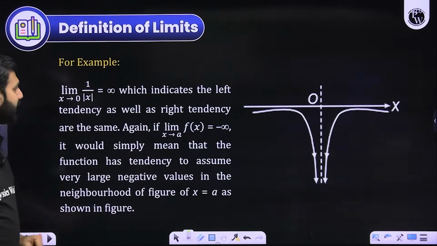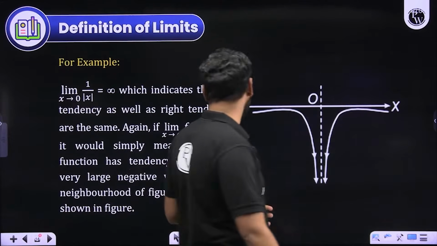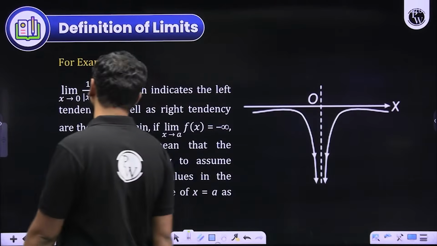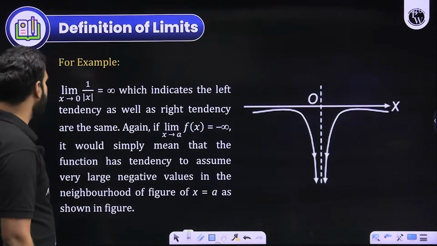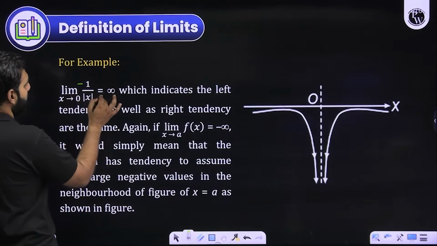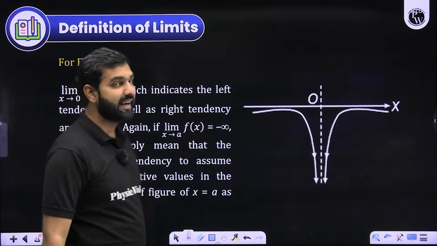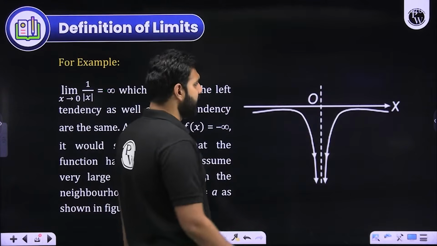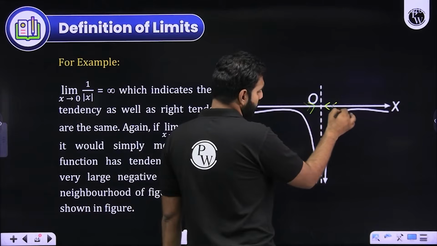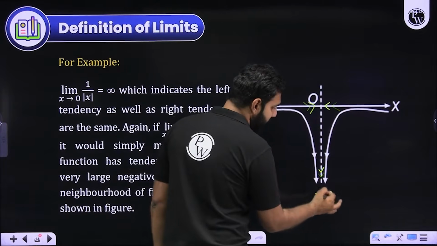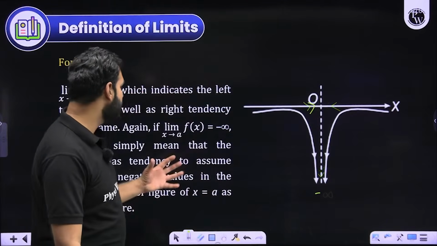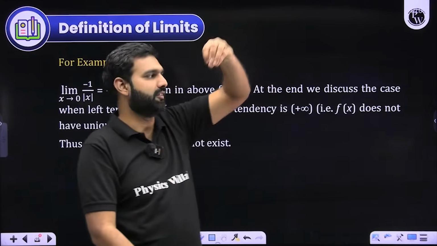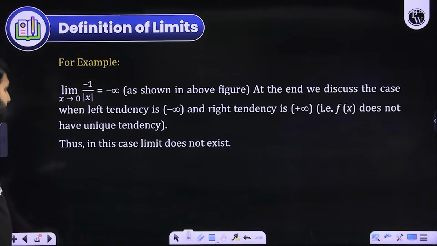Now, moving ahead, let's try and understand this concept from this example as well. Look at the graph of minus 1 by x for a while. Let's say I am drawing the graph of minus 1 by x. I hope you realize that this graph will be drawn like this, below the x-axis, and as soon as x approaches 0, this graph will be approaching minus infinity. Are you getting it? These are some simple observations to make you understand the concept of infinity and the concept of minus infinity. I hope you are getting great clarity on that front.